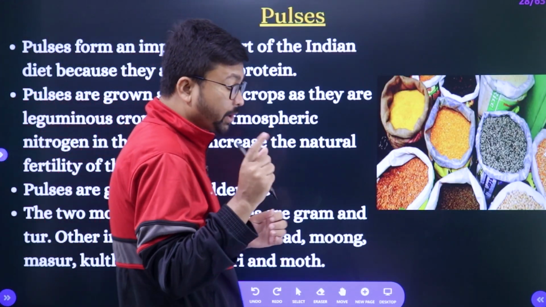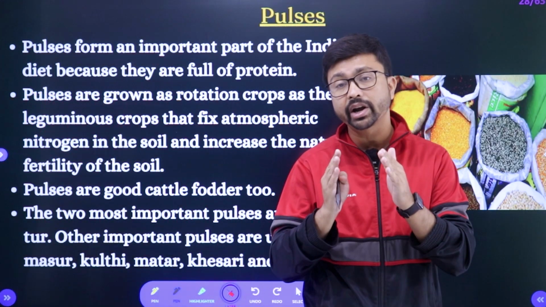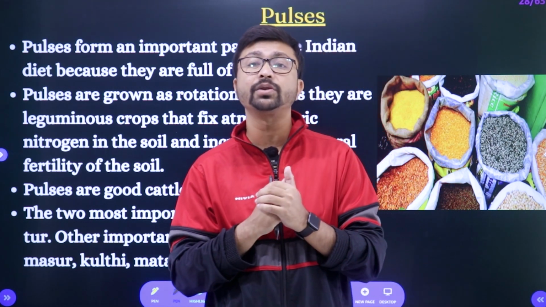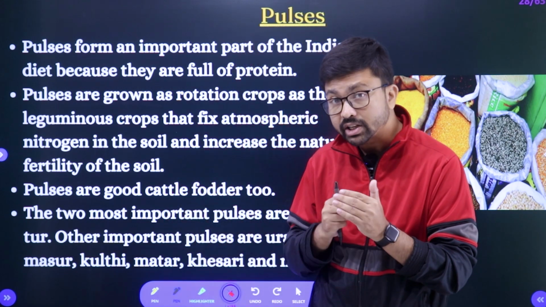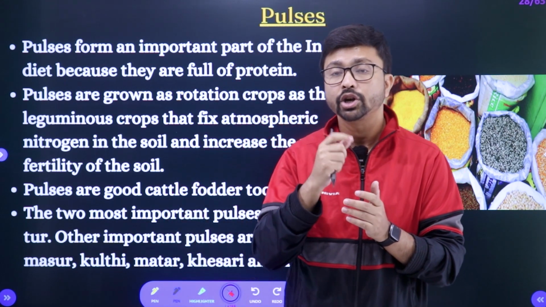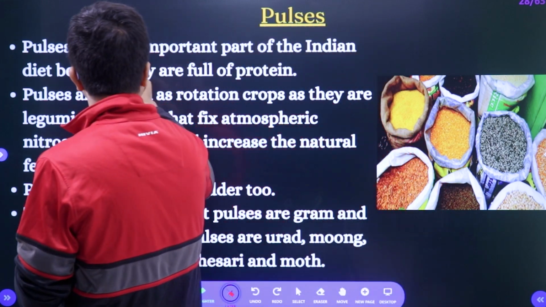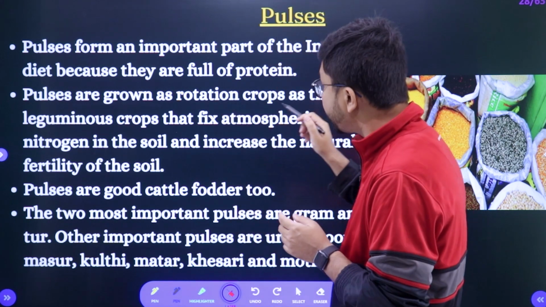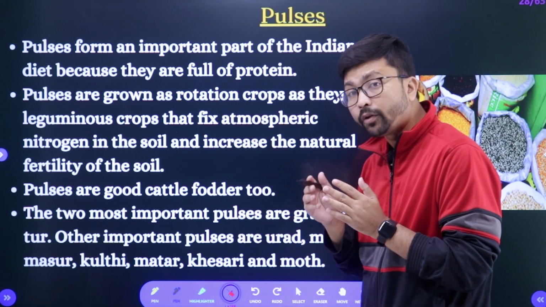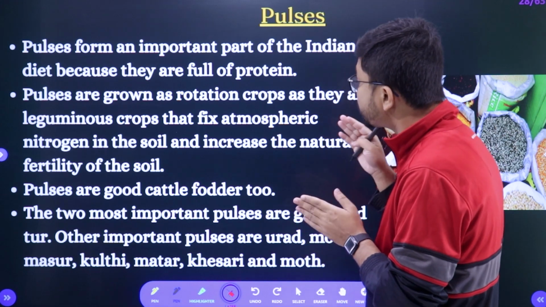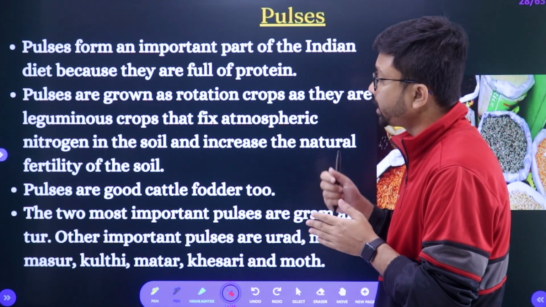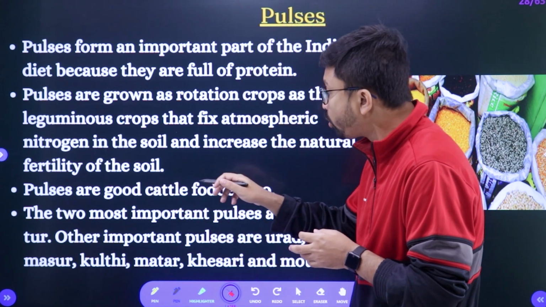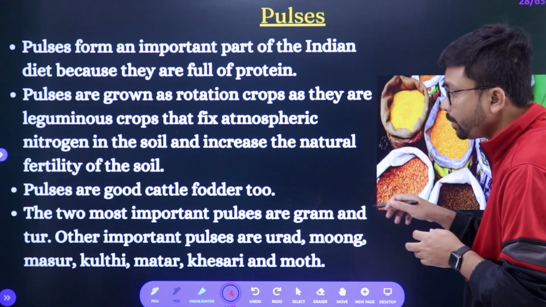Next, the pulses. Remember, pulses are a very nutrient-rich food product that we get in India. They are very important for vegetarian people because they supply protein to their body. Pulses are an important part of the Indian diet, and they are also very useful for nitrogen fixation in the soil, so they are used as rotational crops in agriculture. Pulses are good for cattle fodder too, and the two most important pulses are gram and tur.